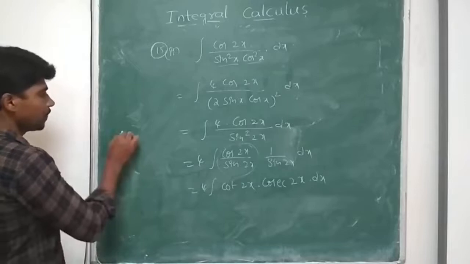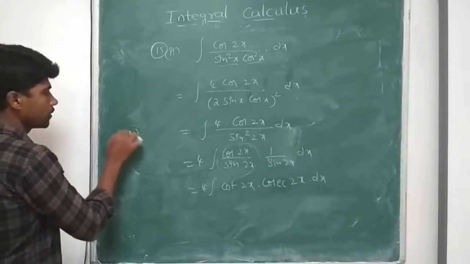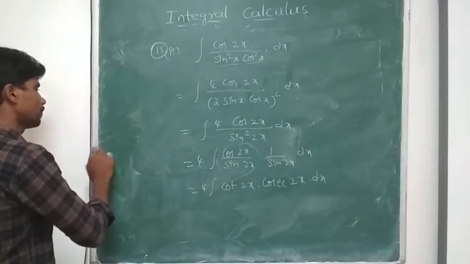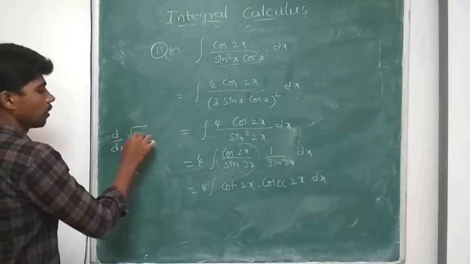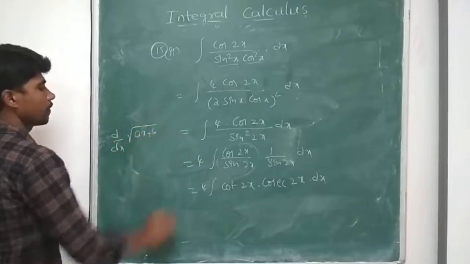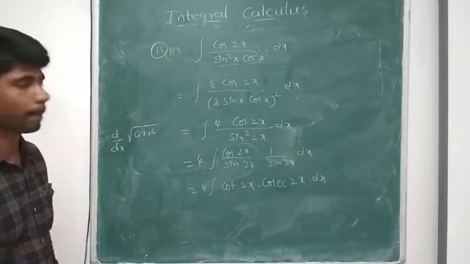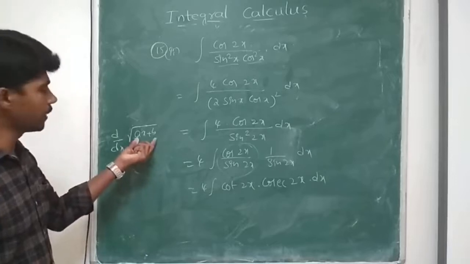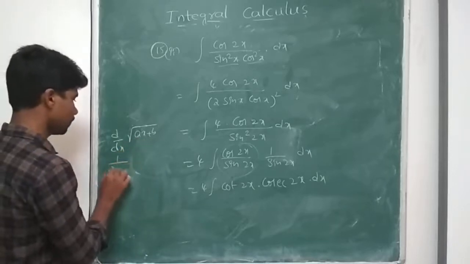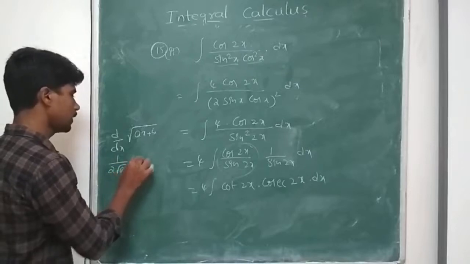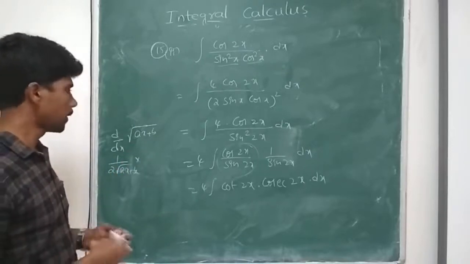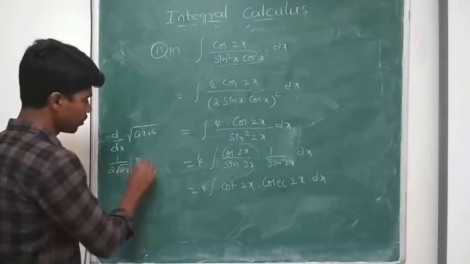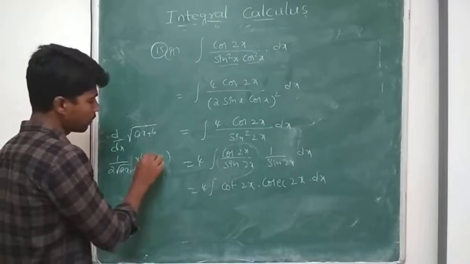If it is not x, suppose I am finding the derivative of root of ax plus b, I feel it as root x, 1 by 2 root x, so 1 by 2 root ax plus b. Whenever it is not the particular x, I multiply it by its derivative. So the derivative of ax plus b is nothing but a.